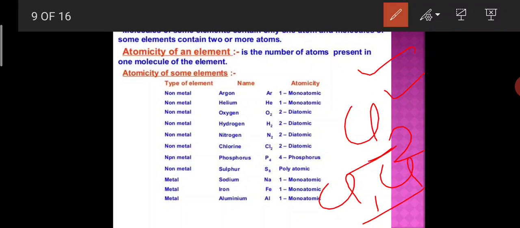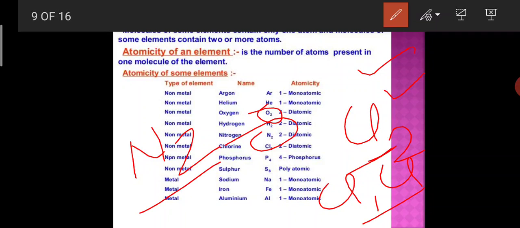You can take another example, oxygen. You can take the example of nitrogen. This nitrogen molecule is made up of two atoms of nitrogen. So these are the elementary molecules. You can take another example: some other elements are found in a molecular form, but there are some elements which exist as a free atom.